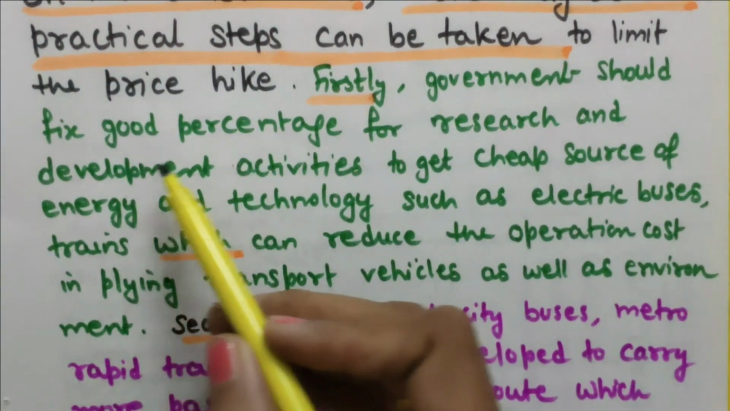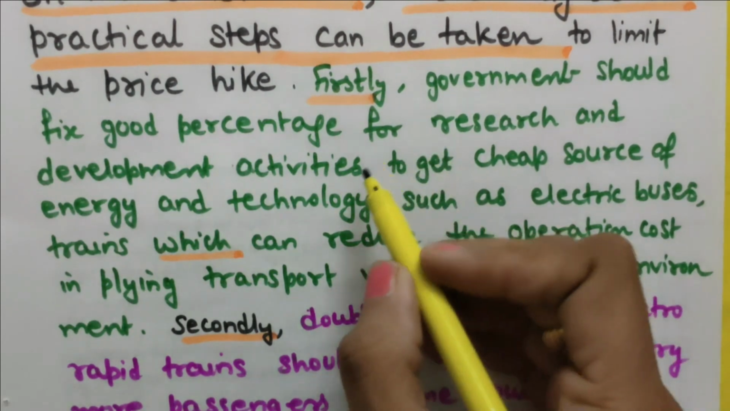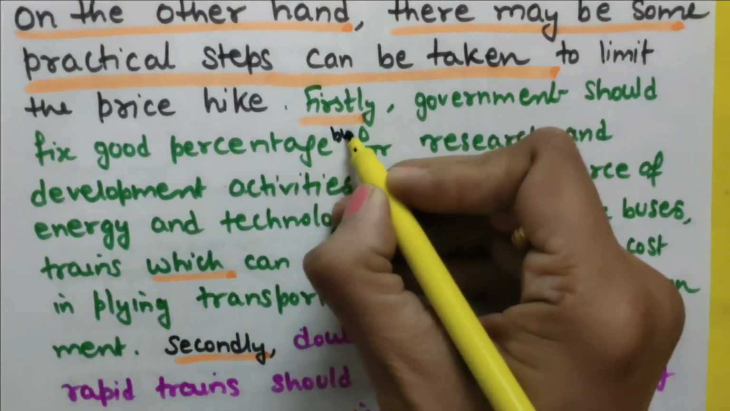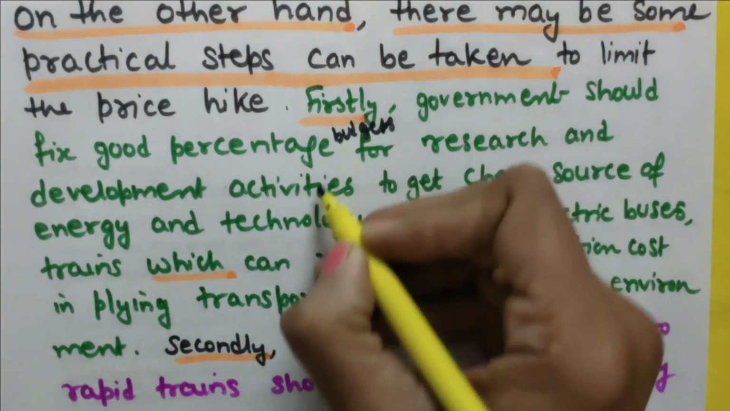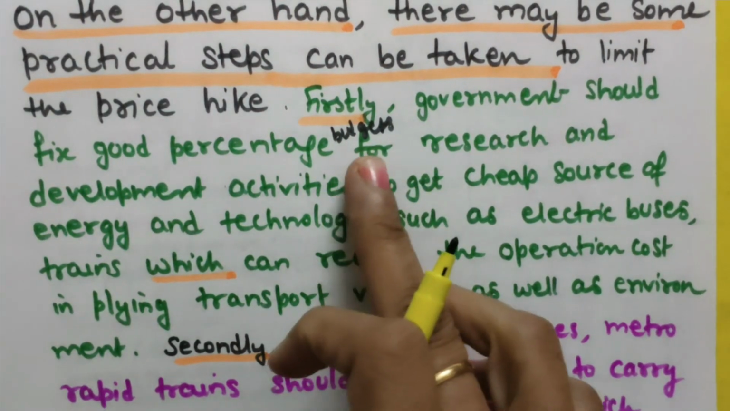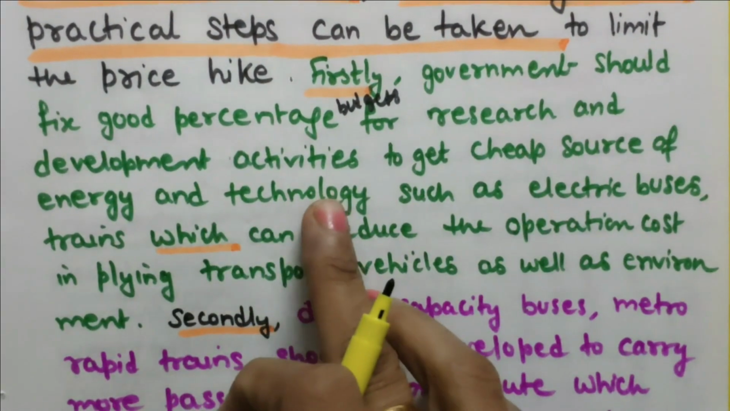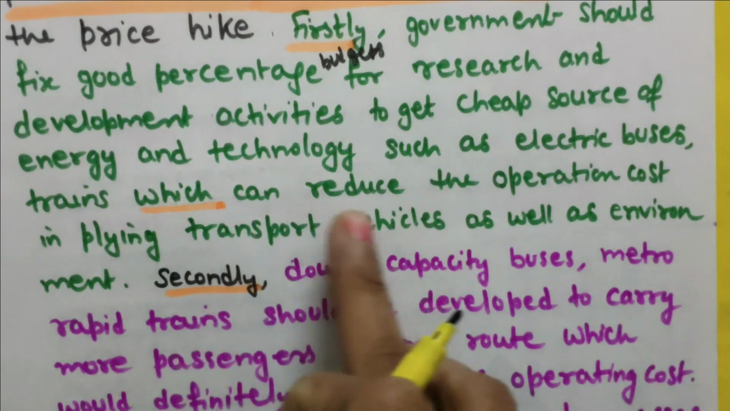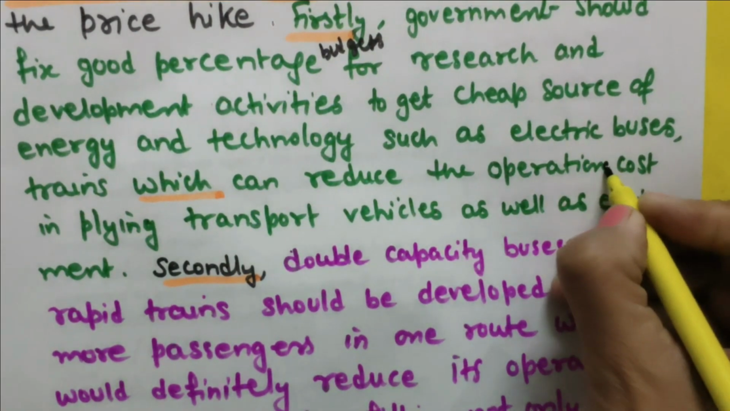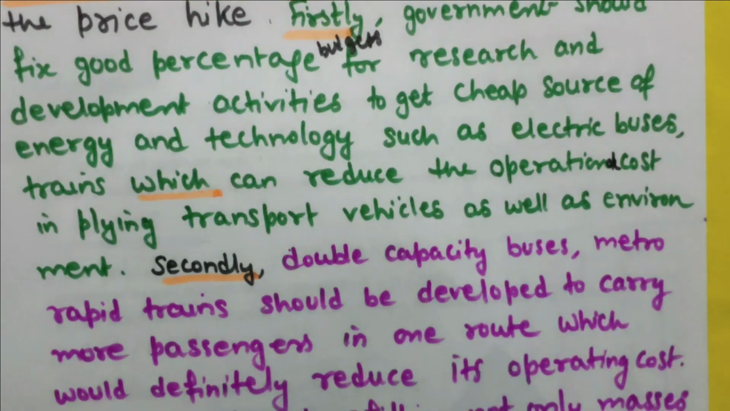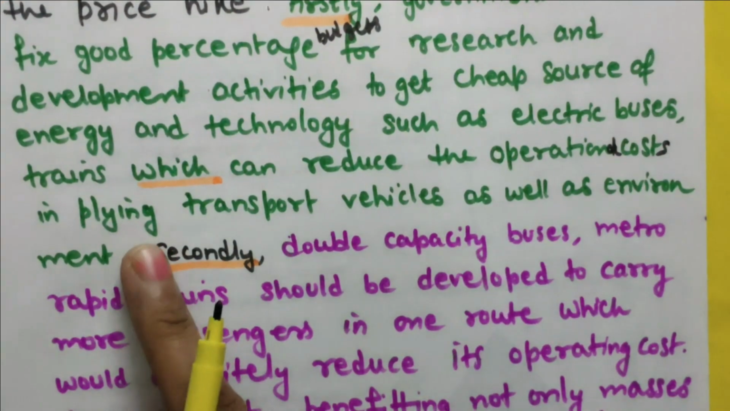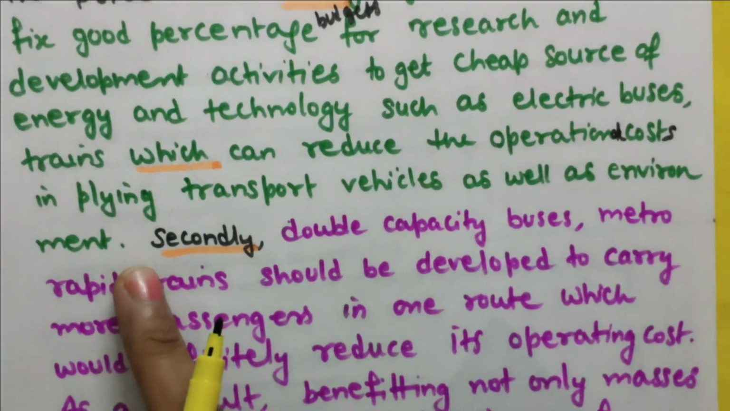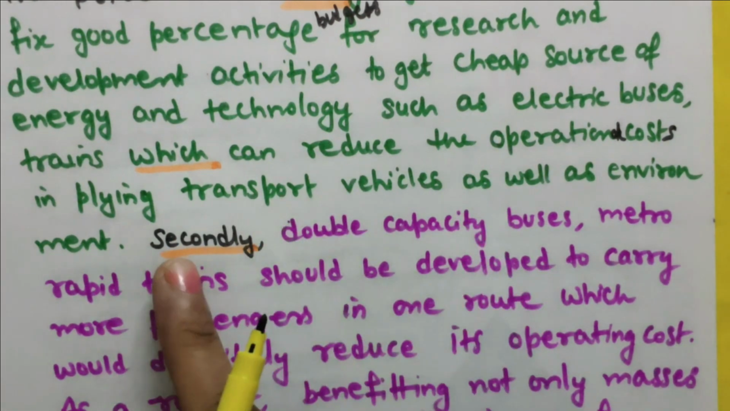Firstly, government should fix a good percentage of the budget for research and development activities to get cheap sources of energy and technology such as electric buses and trains, which can reduce the operational cost. Operational cost in plying, means traveling, in transporting, in plying transport vehicles, as well as environment saving.